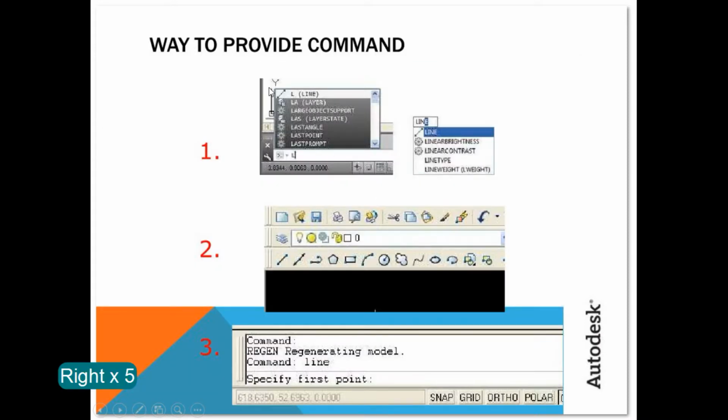Now, ways to provide the command: you can just type it in the command palette, or type the name of the command on the screen, or just click on the command logo on the ribbon. So that's the way.